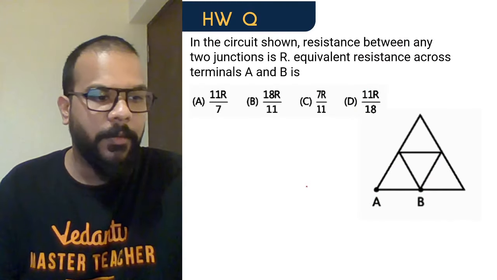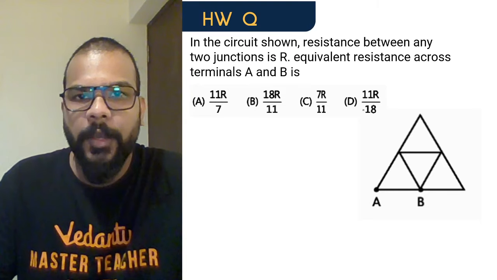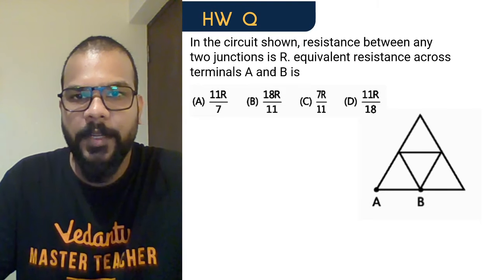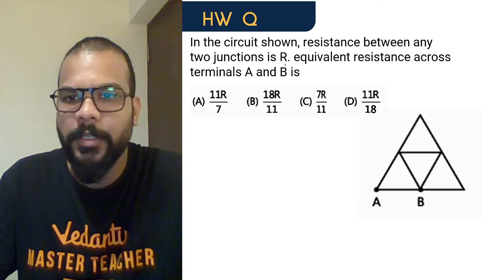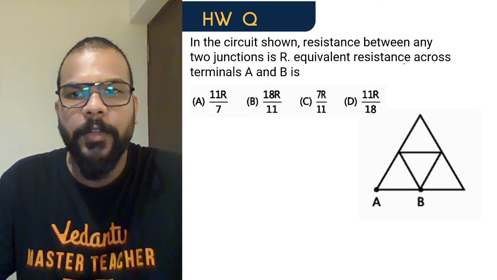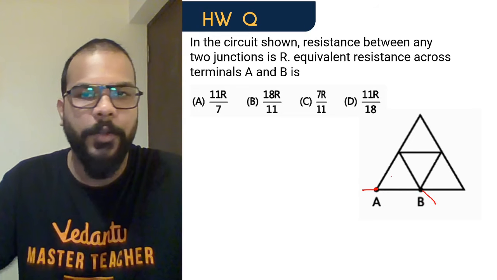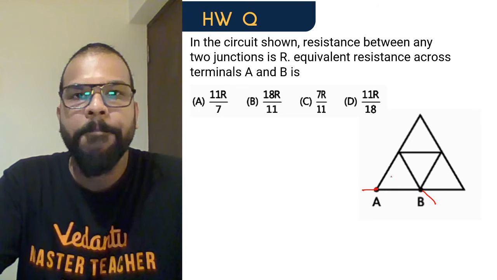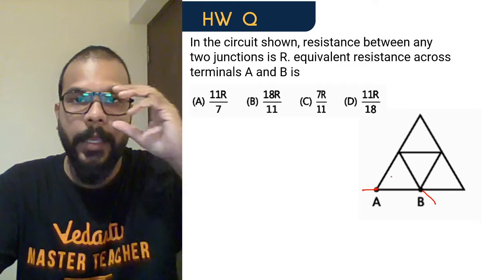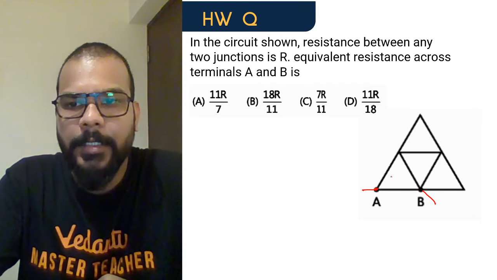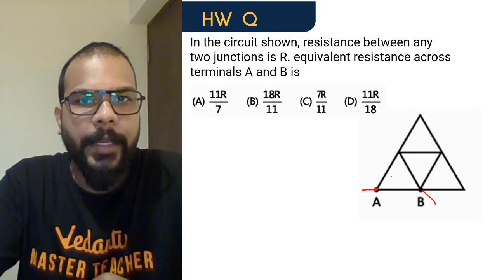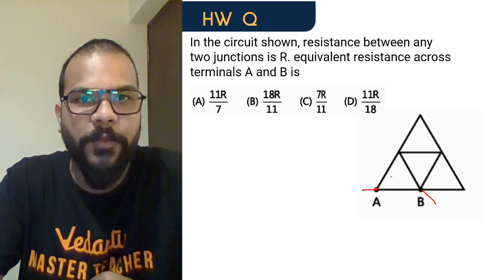Have a look at the question. You have to find out the equivalent resistance across A and B, where the resistance of each junction is given as R. This is where the battery is going to get connected. So solve this question and do tell me what answer you are getting, which option you think is correct, in the comment section of this video.